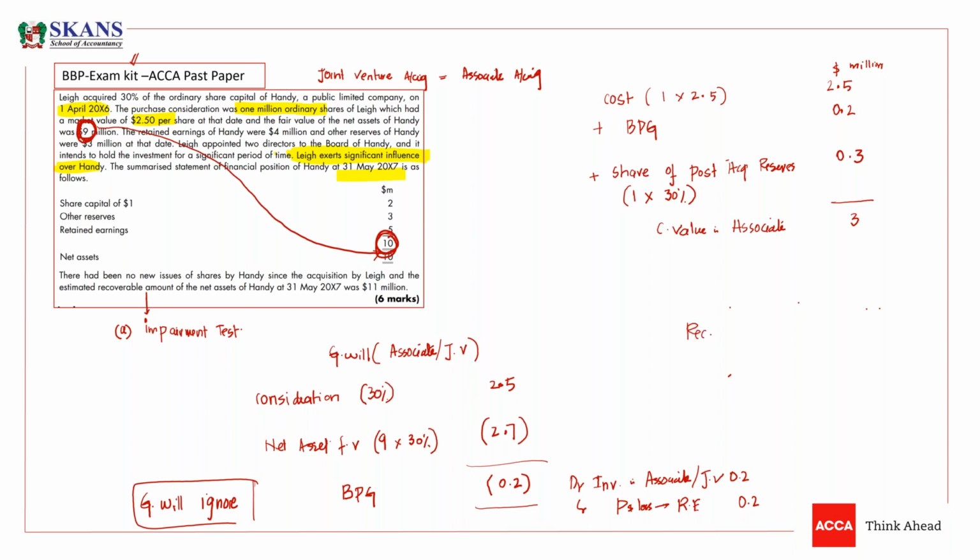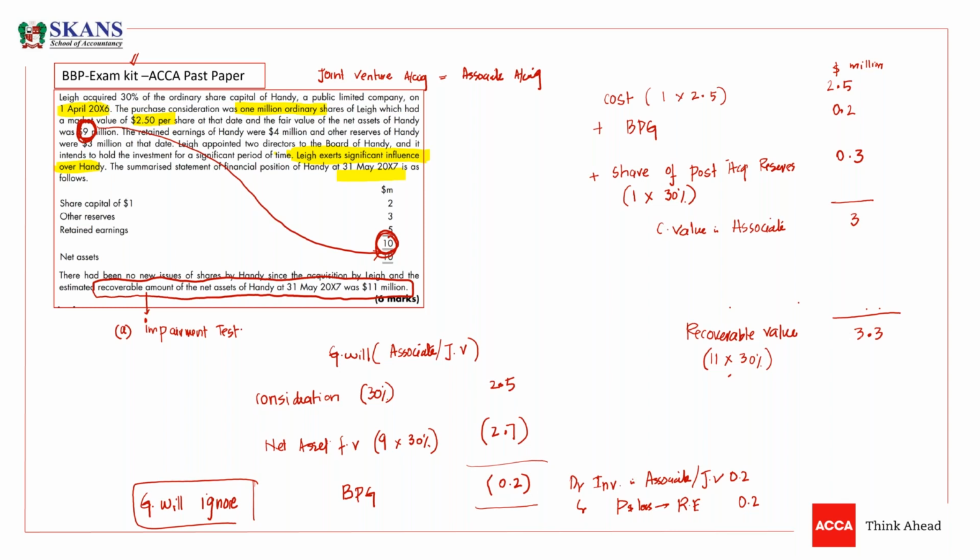We have the recoverable value. The recoverable value of the entire company is given. Net assets of Handy means the whole company. The recoverable value of net assets of Handy was given as 11 million, but you don't have all the shares of this company, you just have 30%. So you have to take the recoverable value of 30%. Recoverable value is more than carrying value, so we have a gain situation.